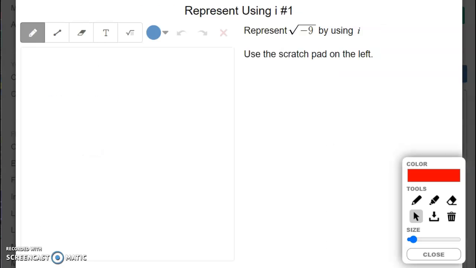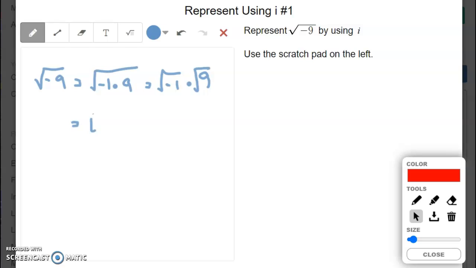Okay, representing square root of -9 by using i, use the scratch paper. So square root of -9 can be rewritten as square root of -1 times 9, which is the same as square root of -1 multiplied by square root of 9. And I know that square root of -1 is i, and square root of 9 is 3. So I can rewrite this as 3i.